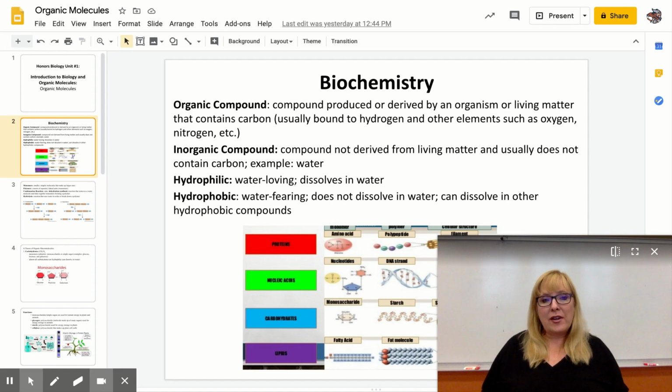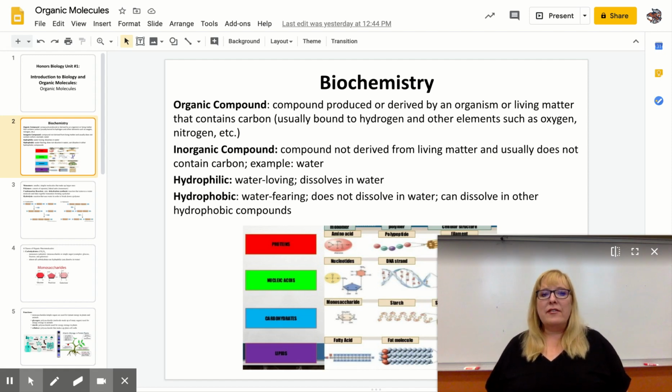Two other vocabulary words to note are hydrophilic, where hydro means water and philic means love, like the city of brotherly love is Philadelphia. So you can think of it as water loving, or what that really means is that it dissolves in water. And then you have hydrophobic. Phobic means fear, so we wrote water fearing. It doesn't really fear the water, but it means that it does not dissolve in water.